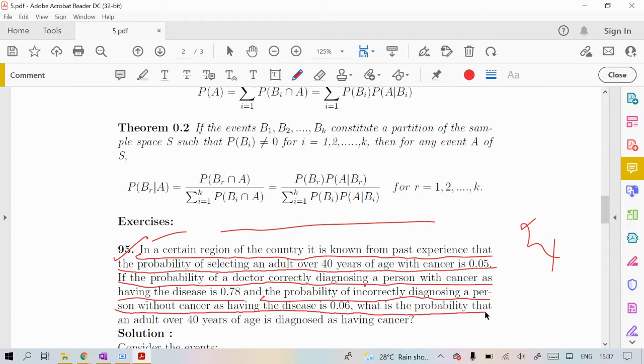So what is the probability that an adult over 40 years of age is diagnosed as having cancer?